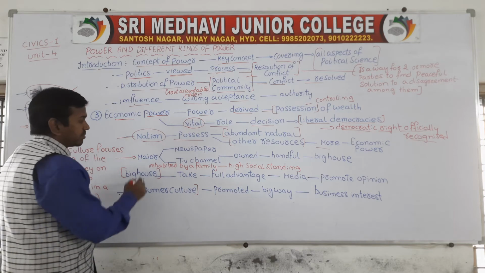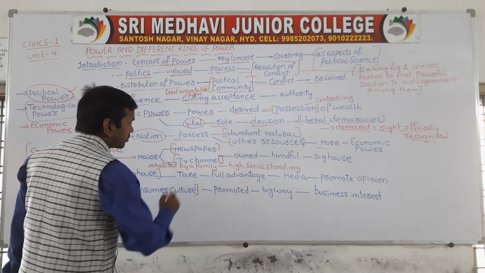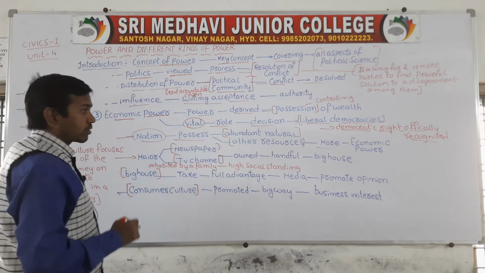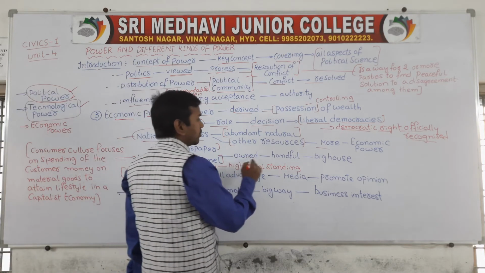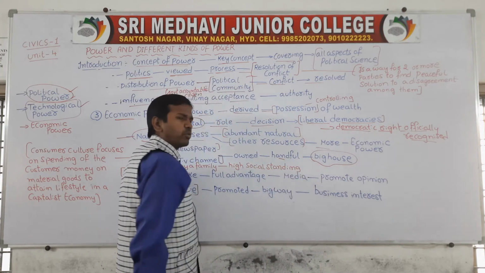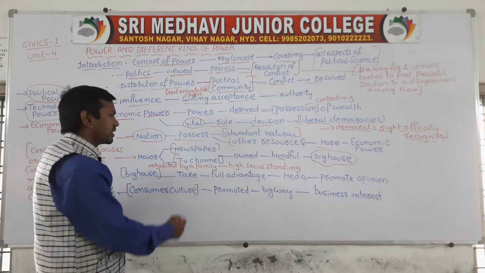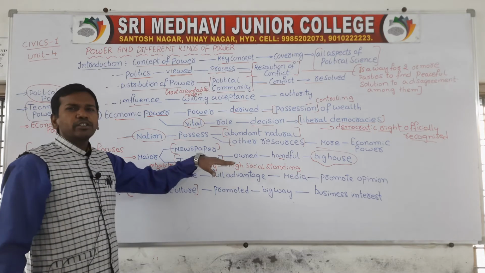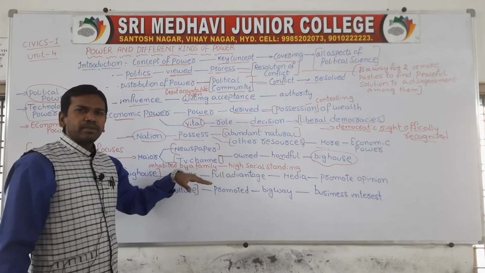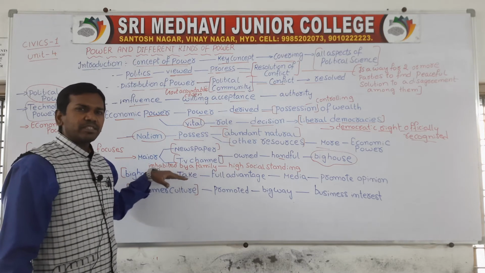One more point is major newspapers and TV channels. If you see, most of the newspapers and TV channels are completely owned by big houses and powerful families. What is meant by big house? Which are inhabited by families of high social standing. The powerful families with high social standing come under the big house.